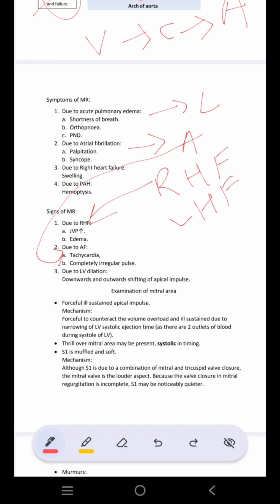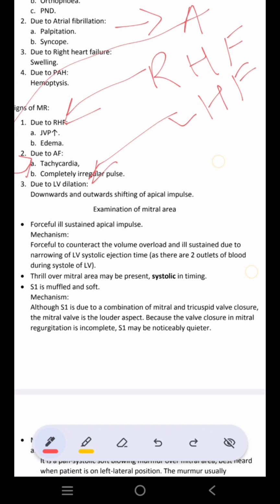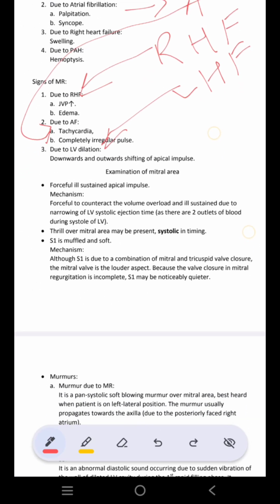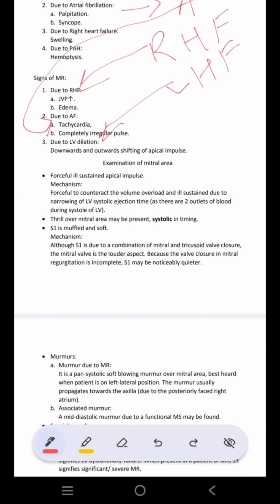अब आप सोचो, एक हो गया जनरल सर्वे के अकॉर्डिंग आप सोच सकते हो, एक हो सकता है कॉम्प्लिकेशंस के अकॉर्डिंग आप सोच सकते हो. मान लो there is right heart failure, JVP will be increased, you will have edema. If there is atrial fibrillation, as I told you, irregular pulse, tachycardia. और अगर left ventricular failure होगा तो क्या हो जाएगा? Cardiac output कम हो जाएगा, BP कम हो जाएगा, apical impulse will be downward and outward. Now come to the examination of the mitral area.